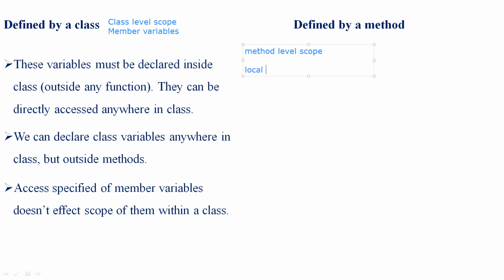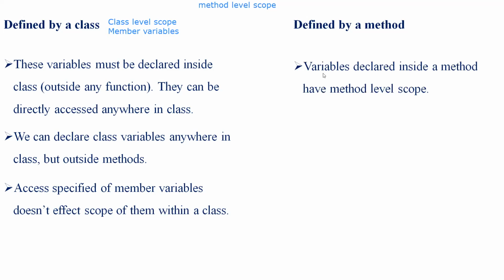They are for local variables. So in the case of variables defined by a method, local variables, let's see. These variables are declared inside a method and they have a method level scope, and they cannot be accessed outside the method. The scope and lifetime of these variables is within that particular method.